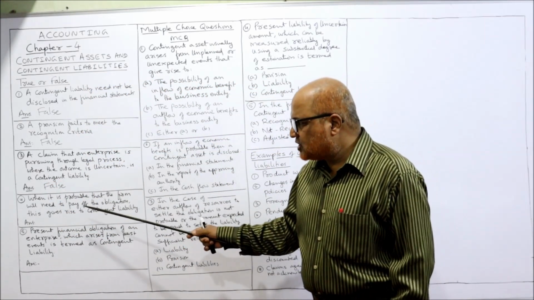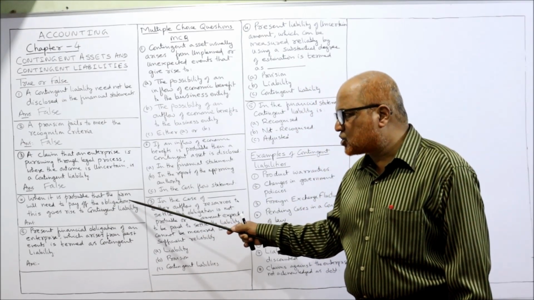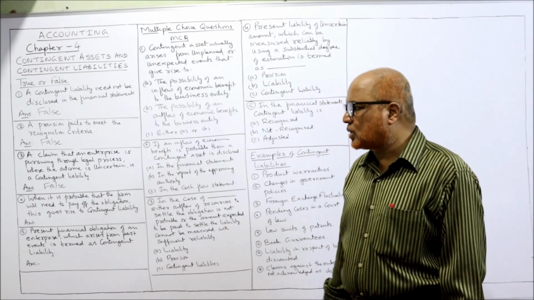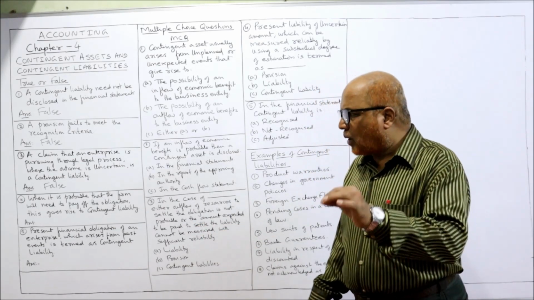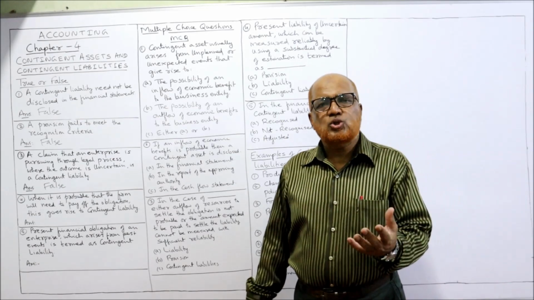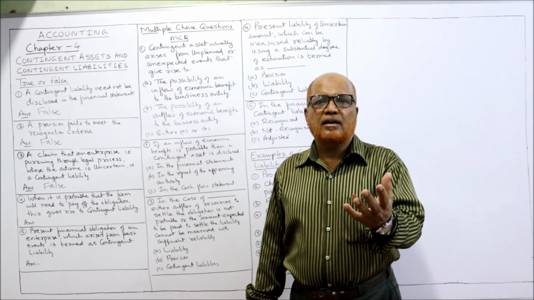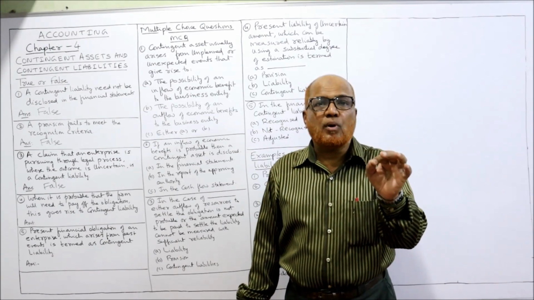Next, when it is probable that the firm will need to pay the obligation, then this gives rise to a contingent liability. What it is saying is, when it is probable that the firm will need to pay, when it is sure that this liability will definitely happen, they should make a provision.